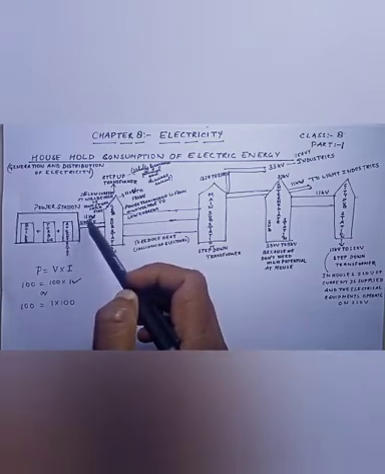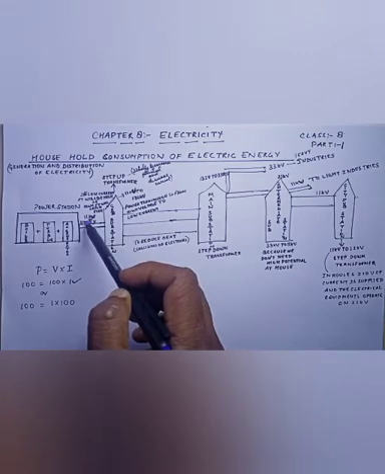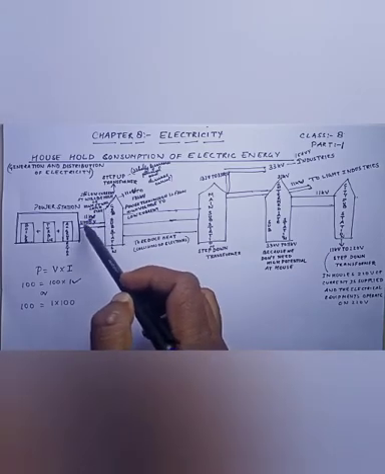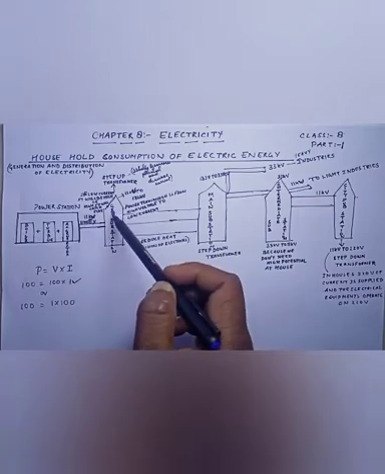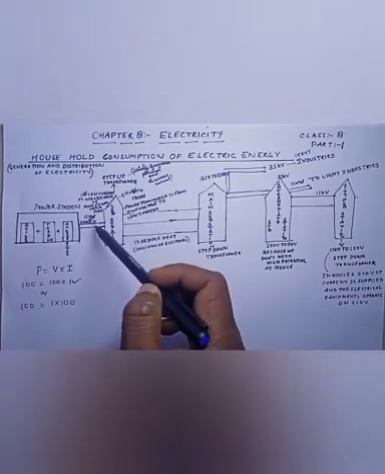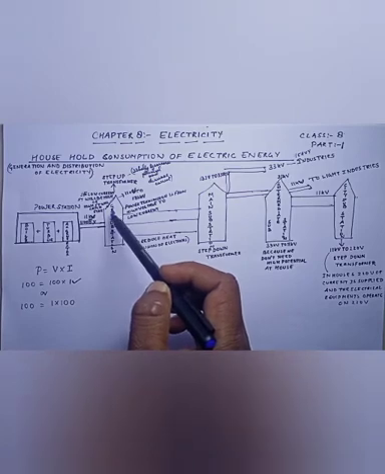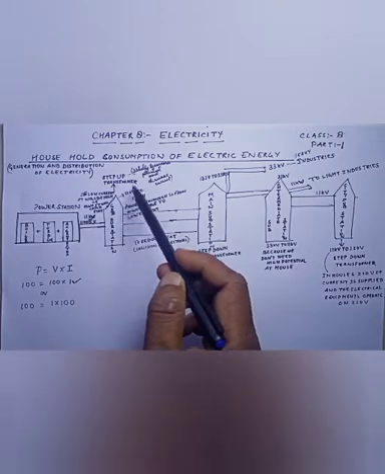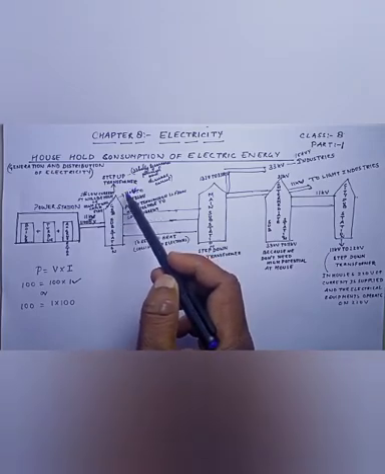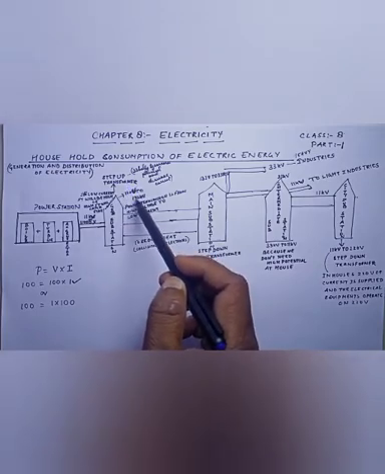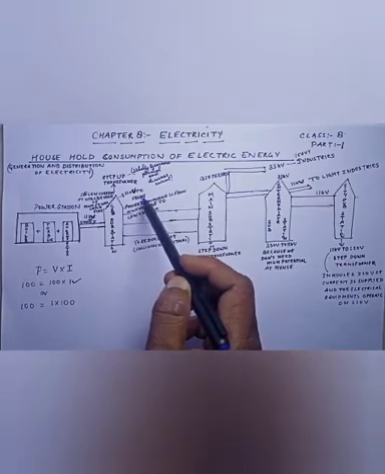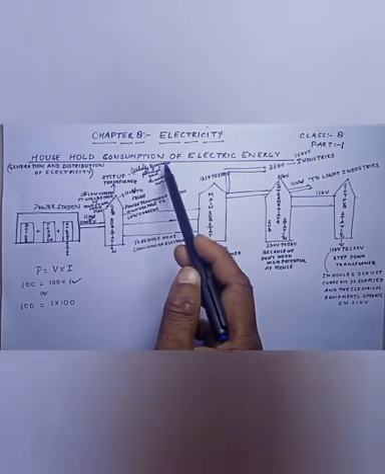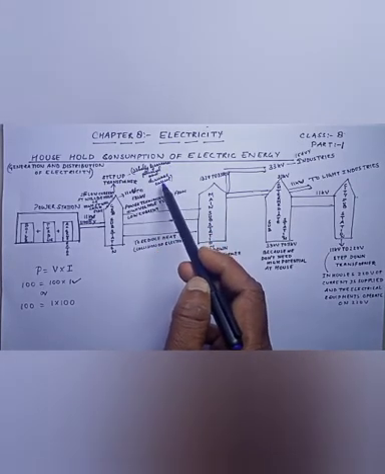So over here, if we are creating 11 kilovolt or 11,000 volt of energy, then that energy is being shifted to the grid substation. As it is being shifted to the grid substation, with the help of a step-up transformer, that 11 kilovolt is being switched to 132 kilovolt. Now, what is the use of a step-up transformer? It helps to increase potential and decrease current.